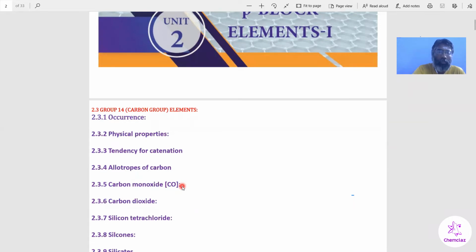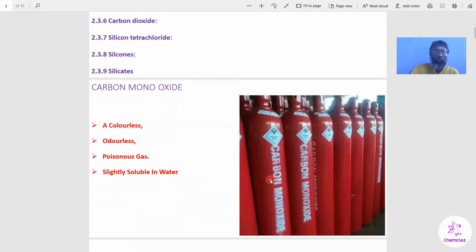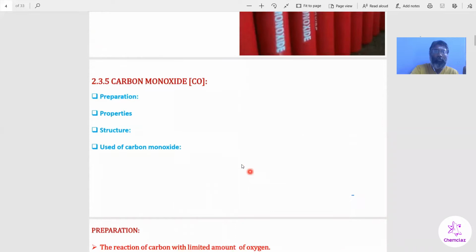Carbon monoxide. It's a colorless, odorless, poisonous gas, slightly soluble in water. We will cover preparation, properties, structure, and uses.